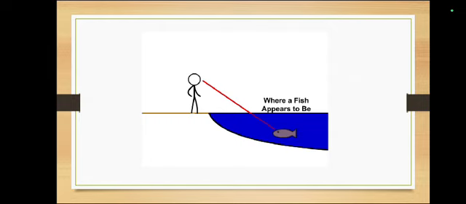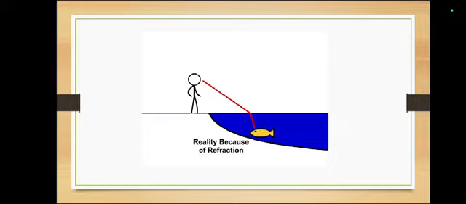Here you can see a man is watching a fish but the fish is not there. It's because of refraction. The human is not able to see the exact point of the fish.